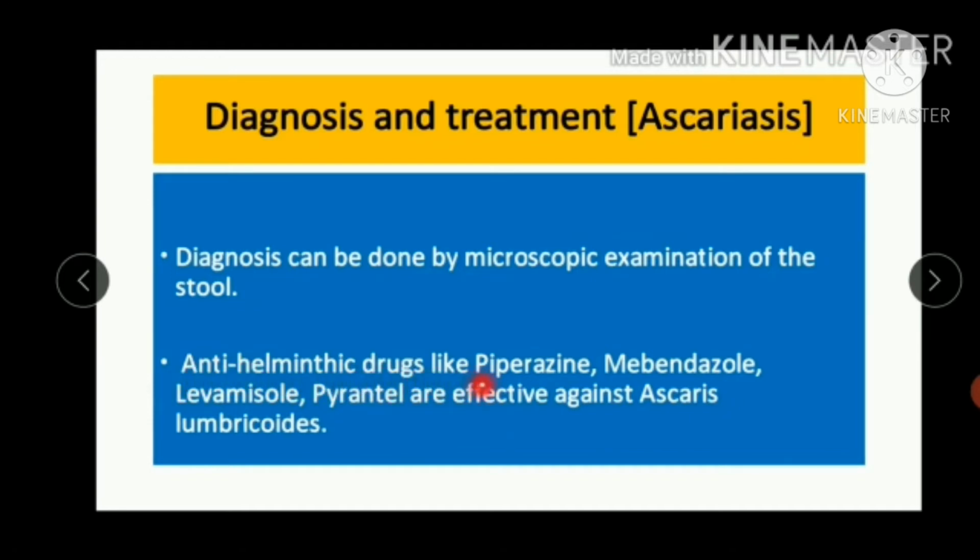Antihelminthic drugs like piperazine, mebendazole, levamisole, pyrantel are effective against Ascaris lumbricoides. You will have to remember all these medicines. Again, I'll repeat: piperazine, mebendazole, levamisole, pyrantel are effective against Ascaris lumbricoides.